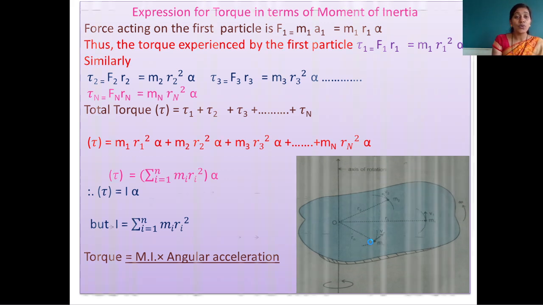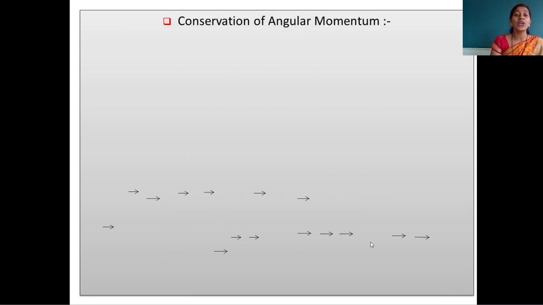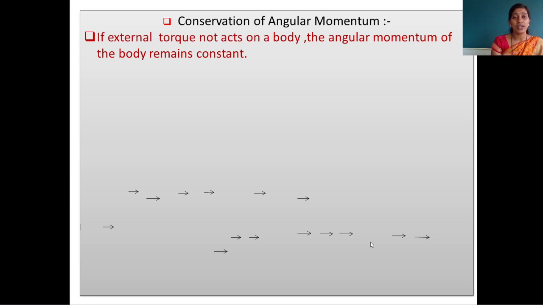Let me move towards our new point. It is the conservation of angular momentum. Students, we learned the conservation of linear momentum in linear motion. Similarly, here we are getting the conservation of angular momentum. In rotational motion, momentum is present there. That momentum is nothing but the angular momentum.